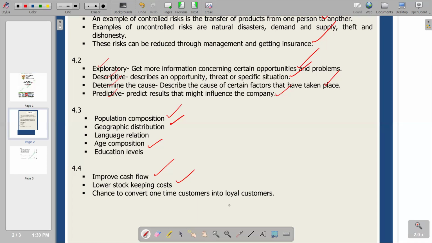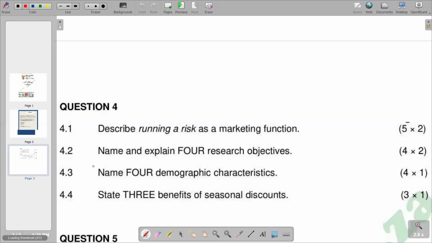Then we have loyal customers. Obviously, the customers that are attracted by the discounts, we might win them, and they become loyal to our business or loyal to our products, and we are going to retain them. That is an advantage to the business. So basically, this becomes the third one. Remember, the question states that you should come up with three benefits of seasonal discounts. So basically, this is what we have for the question paper of November 2024.